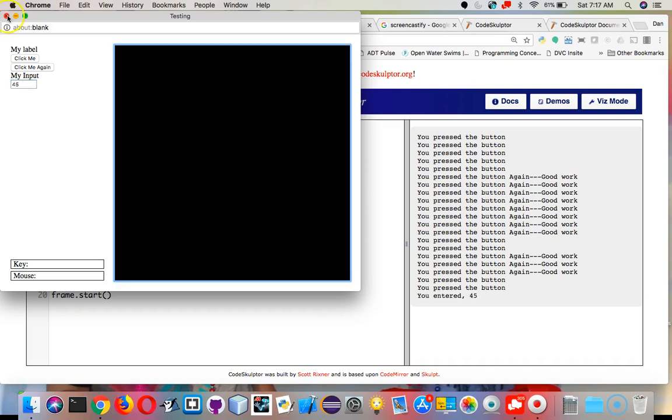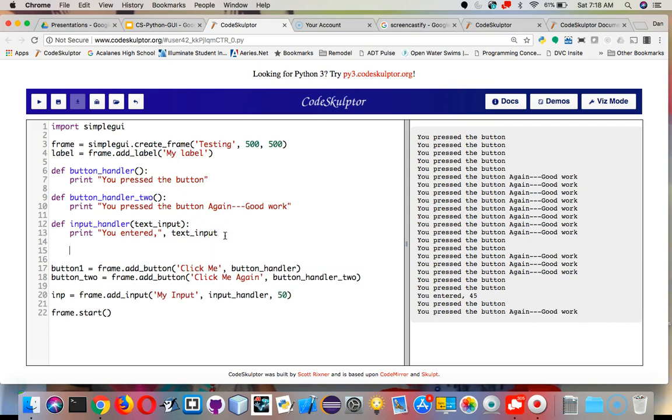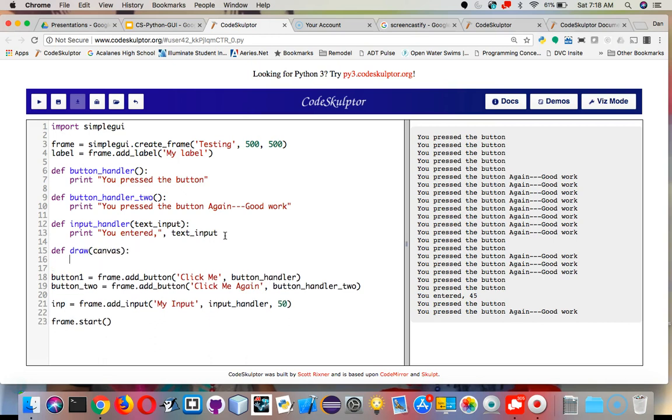So a button can be pressed, that's the event. When you enter text into an input box, you need to hit enter at the end, and that's what will trigger that event. Now, if we wanted things to show up on a canvas, we would need to look at a draw handler. So we would define something with a draw handler, and we would need to draw it to the canvas.